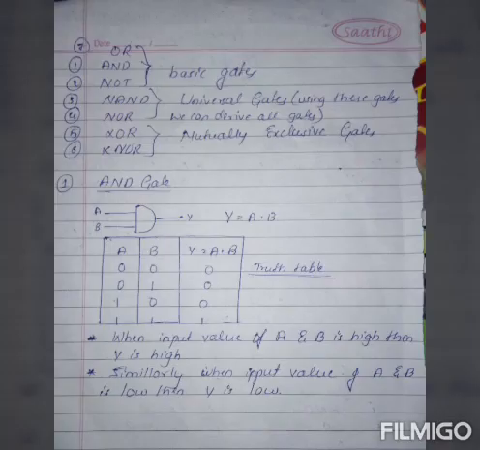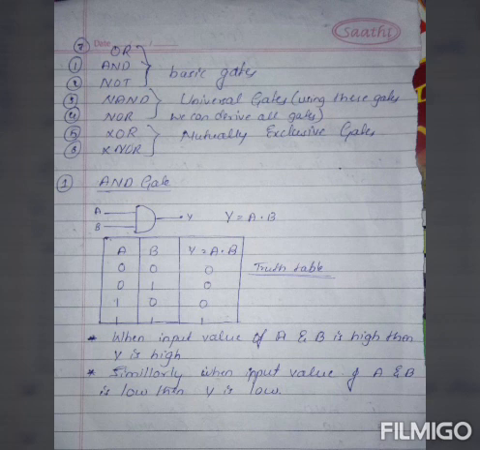Here the OR gate, AND gate and NOT gate are the basic gates, whereas the NAND gate and NOR gate are called universal gates. So why are they called universal gates? Because using these gates we can derive all the other gates. The XOR gate and XNOR gate are called mutually exclusive gates. Let's begin by clarifying all the gates.